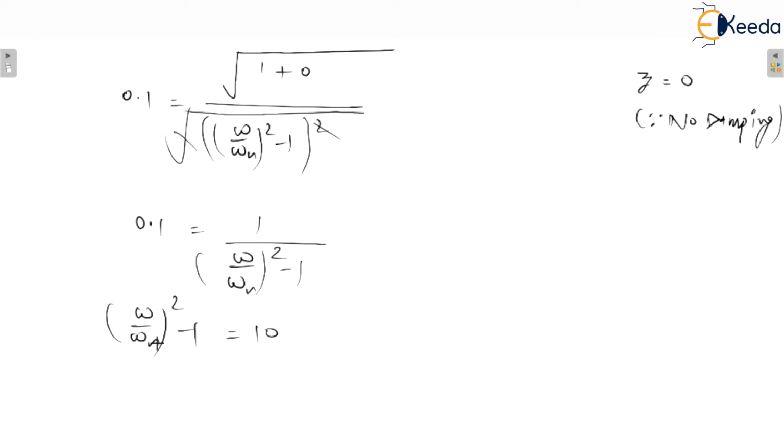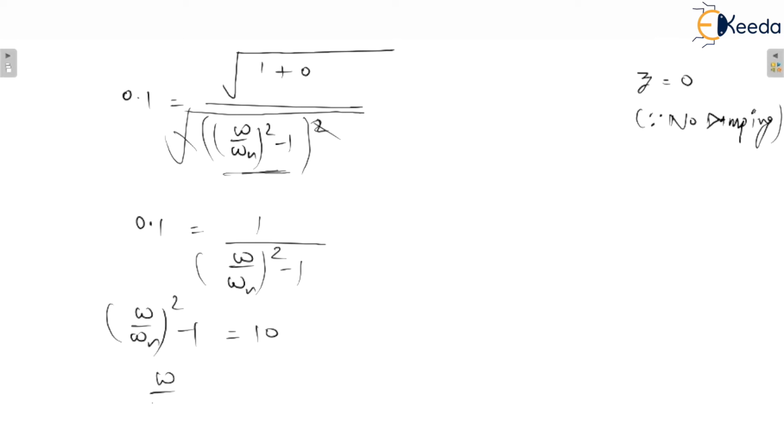That is why I replaced this, because if you don't change the position, you will get the value 10. Now when you do this, it will be minus 9, equal to (omega by omega n) whole square, which is not possible because it becomes a complex number. So that is why in the under root I changed the position. However, there is no variation when you write it that way, but that is the reason I am telling you.